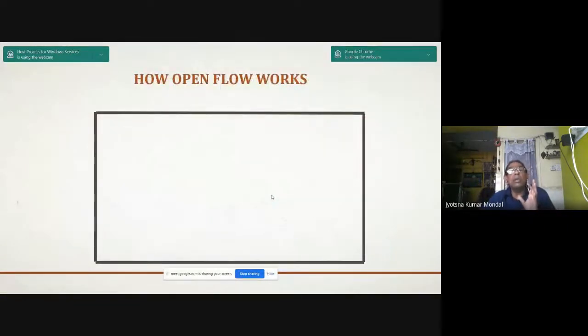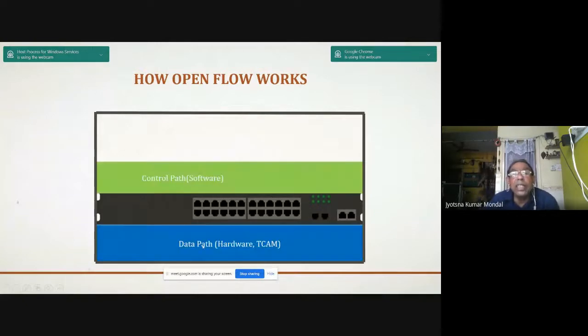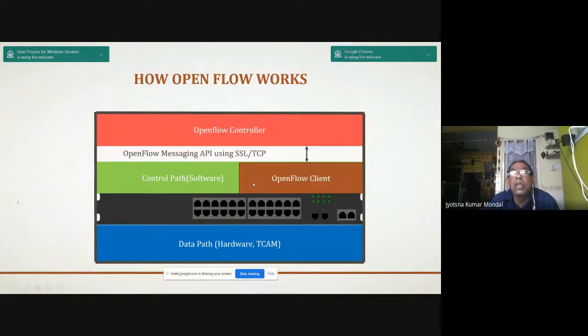So how does this OpenFlow work? Suppose this is the switch. This is the switch, and now you see these are the data path. That means whatever hardware, TCAM and everything. So this is your control path. So we have the OpenFlow client. We have the OpenFlow messaging API using SSL or TCP. We have the OpenFlow controller.